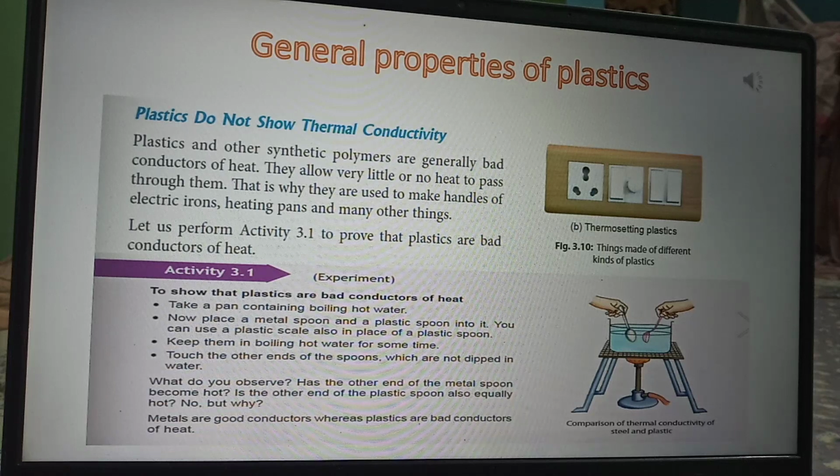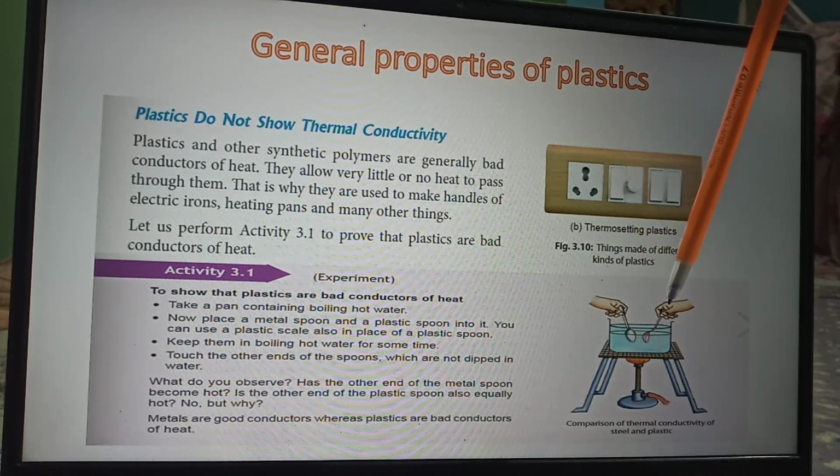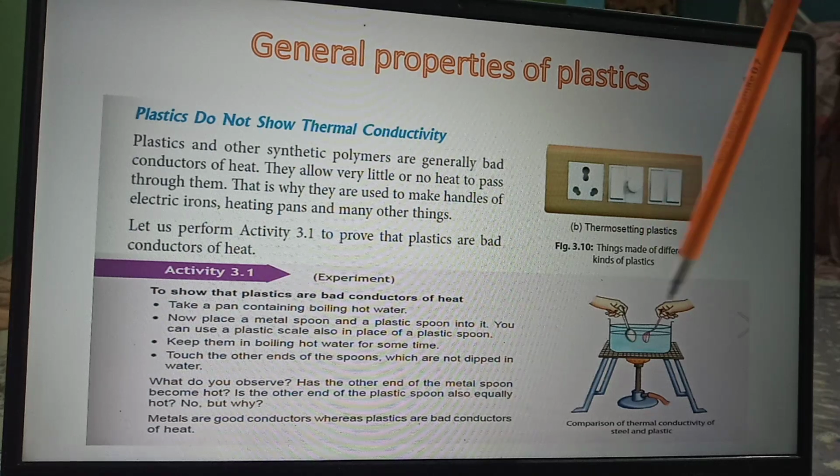Now in order to prove this property, we are going to do an activity. See, this is the activity. In order to show that plastics are bad conductors of heat, you take a pan containing boiling water. Now you place a metal spoon and a plastic spoon into it. This is the metal spoon and this one is the plastic spoon. You can use a plastic scale also in place of the plastic spoon.